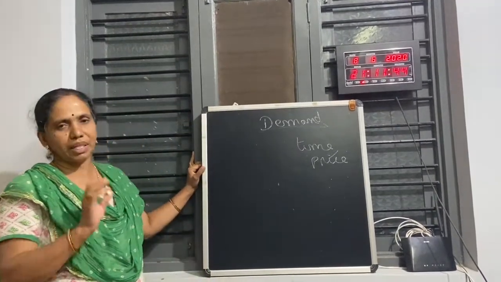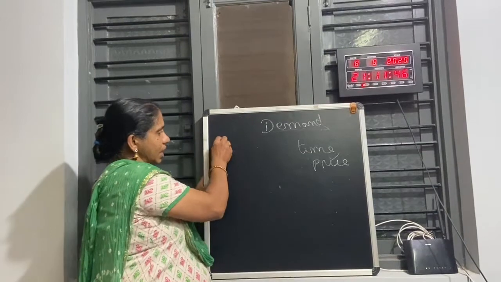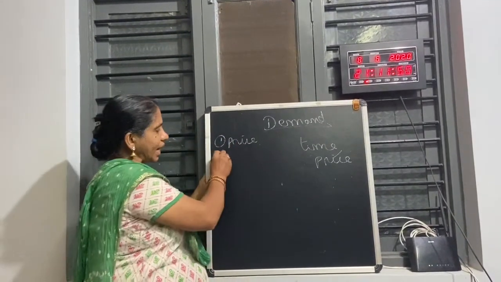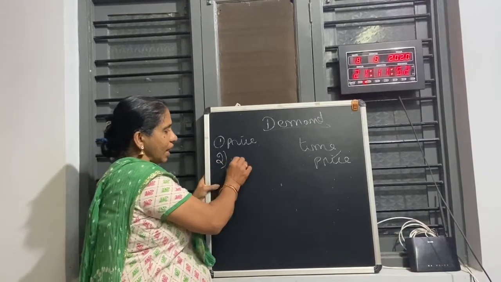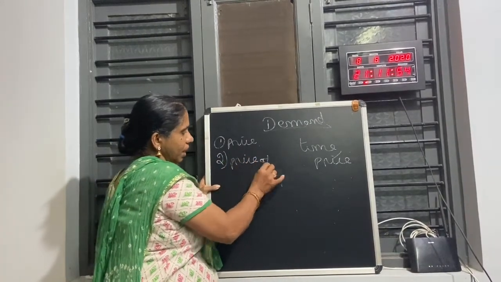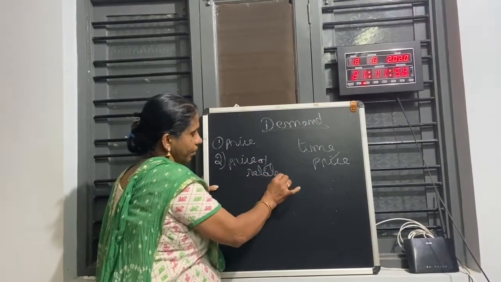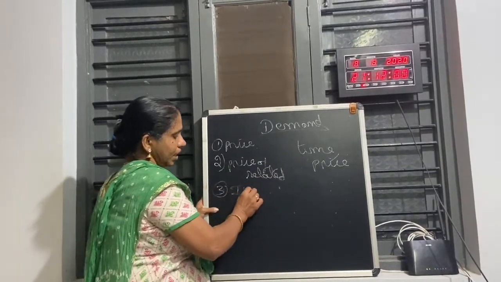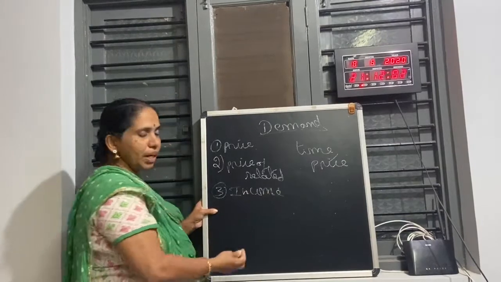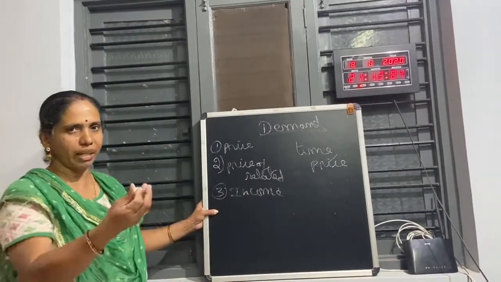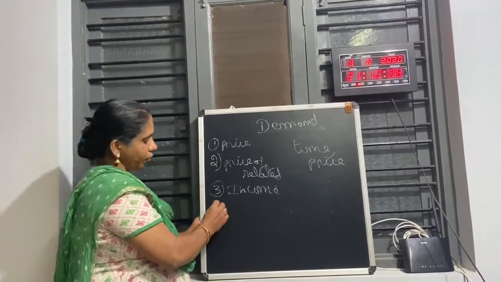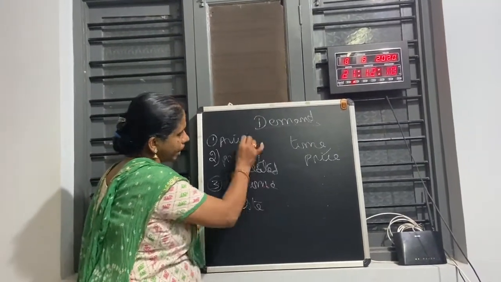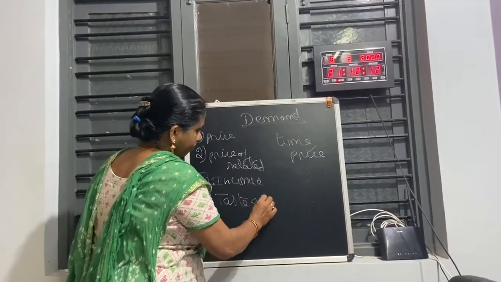There are 4 determinants of demand. So what is the first determinant of demand? Price. You know, the price of the commodity. Second determinant is the price of related goods. What is the third determinant? That is income, income of the consumer, because of ability to pay. Yes, you should have the money to buy the goods. Then fourth is taste and preference. These are the 4 determinants of demand.